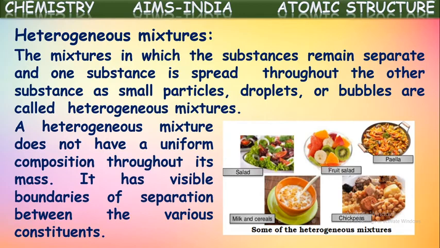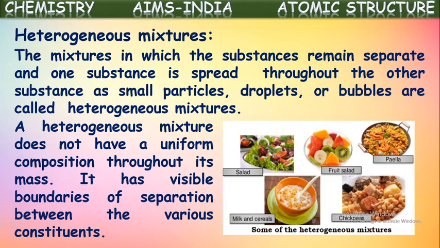Salads of fruits and vegetables, if you see, after mixing also, the components can be seen separately. The pieces made up of different vegetables and fruits can be seen separately after mixing also. See here, orange pieces or banana pieces, kiwi fruit pieces, all can be seen separately after mixing also. There is no uniform composition. Even though we mix them, there is no uniform composition.